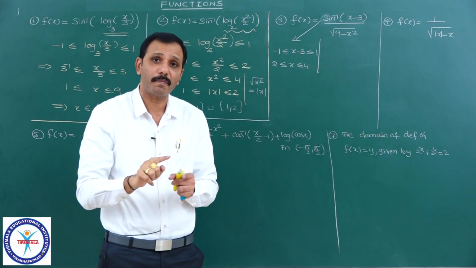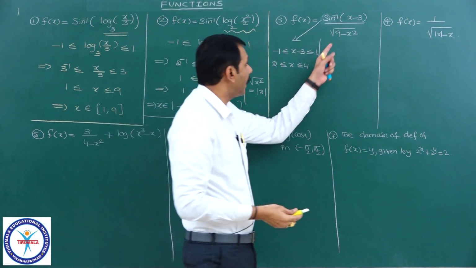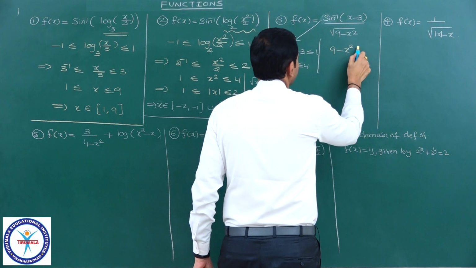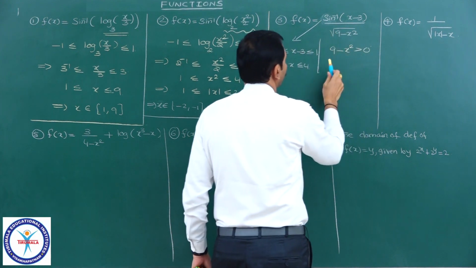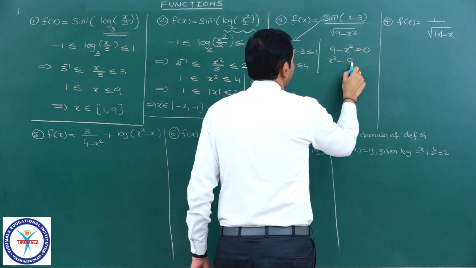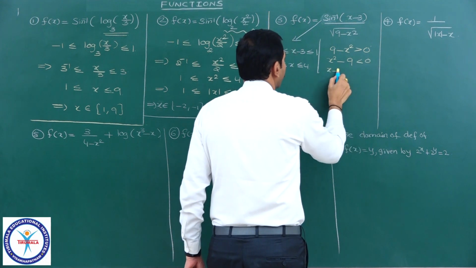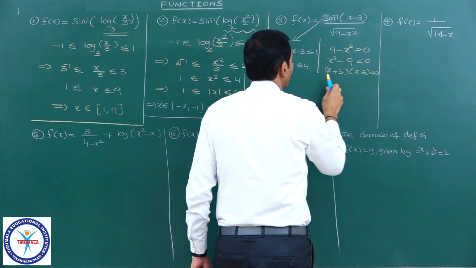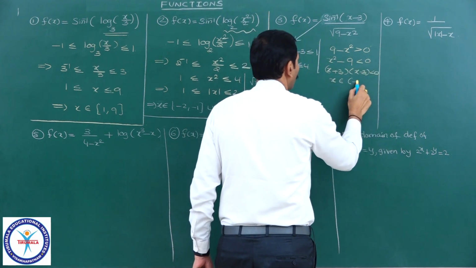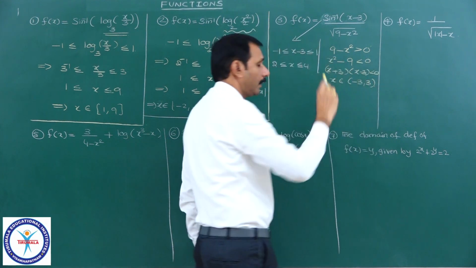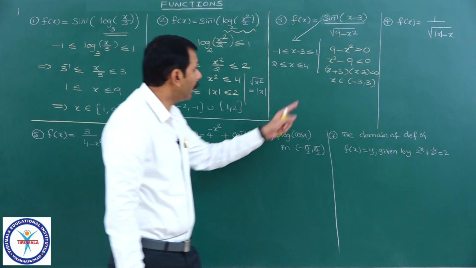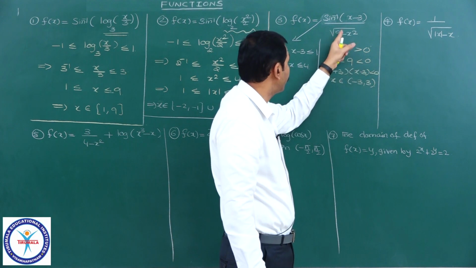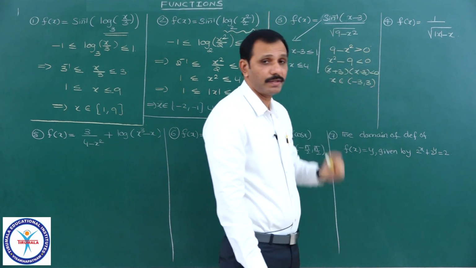First, the root must be positive, and because it is in the denominator, I can write 9 minus x square greater than 0, x square minus 9 less than 0, (x plus 3)(x minus 3) less than 0, which implies x belongs to open interval minus 3 to 3. Here it should not be equal to, because it is in the denominator, that care you have to take, therefore I have written just greater than 0.